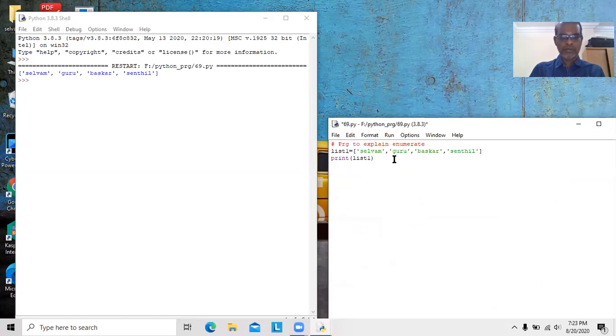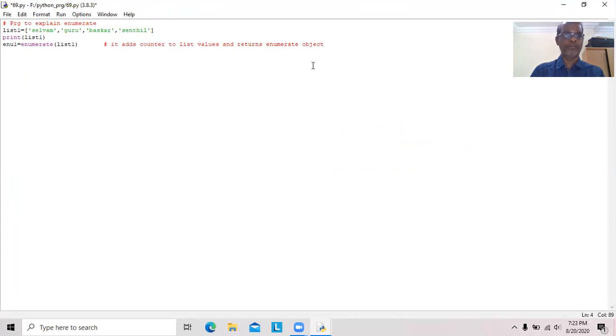Now I have to create one enumerate object with the help of the enumerate function. Here I have to type list 1. It adds a counter to list values and returns an enumerate object. That's good. Now this enumerate object should be converted into a list.